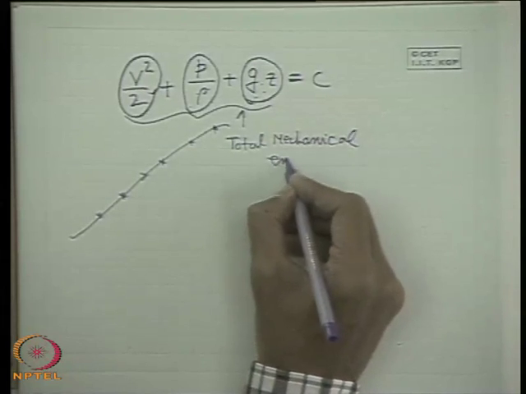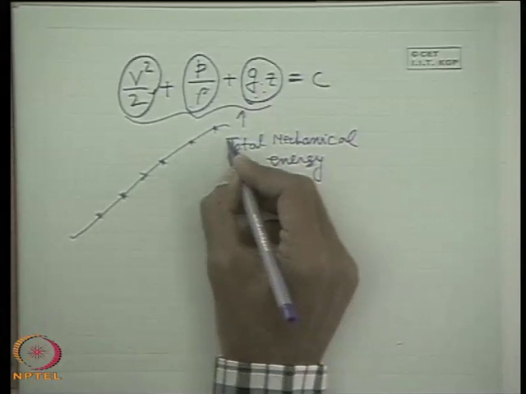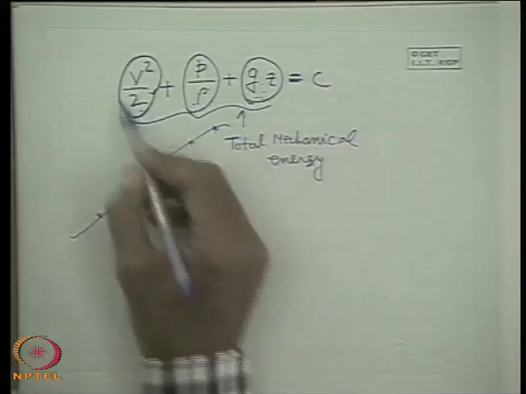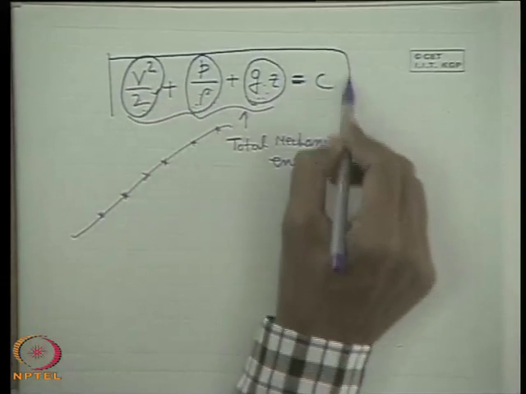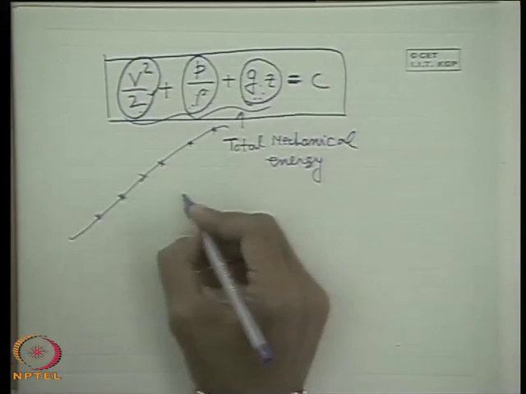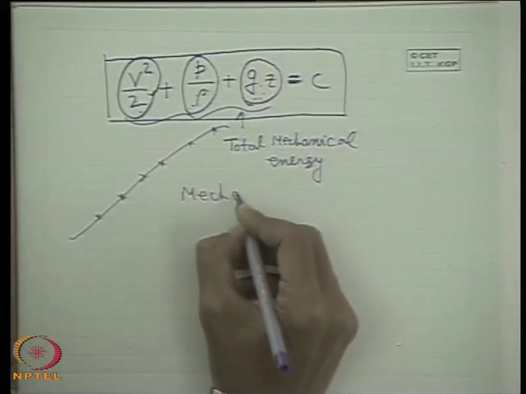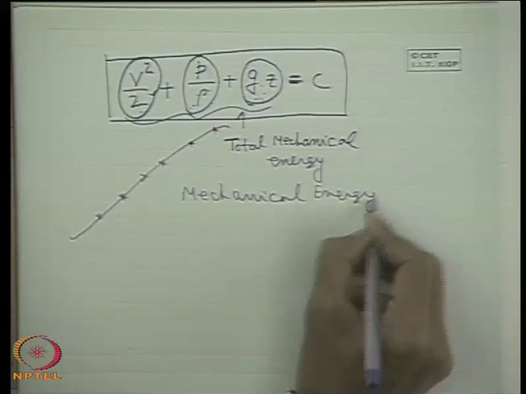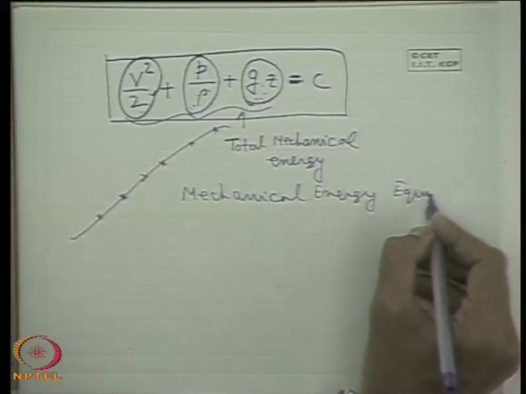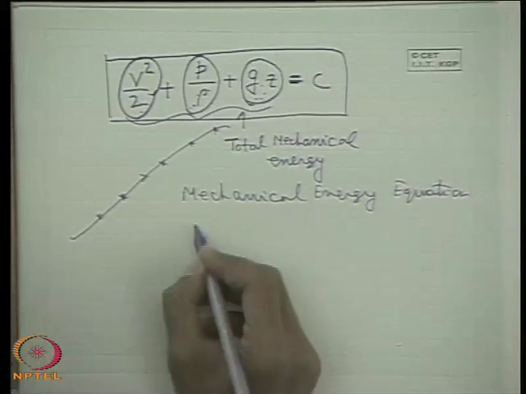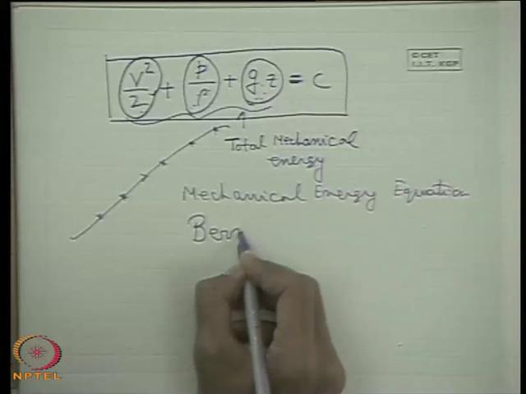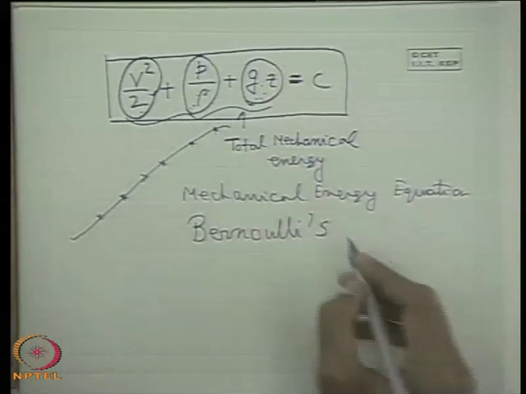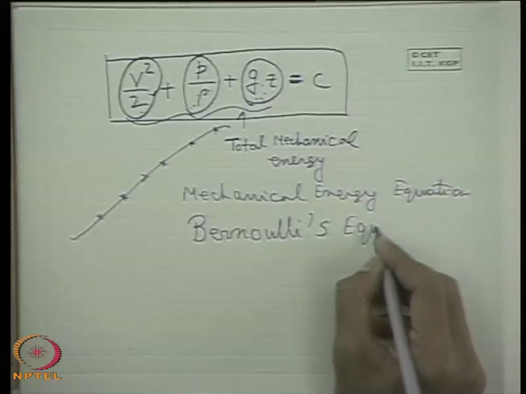So we can say that the total mechanical energy, comprising the kinetic energy, pressure energy and potential energy, is constant along a streamline. Therefore this equation is known as the mechanical energy equation. The person who first deduced it is known as Bernoulli, and that is why the most popular name of this equation is Bernoulli's equation.